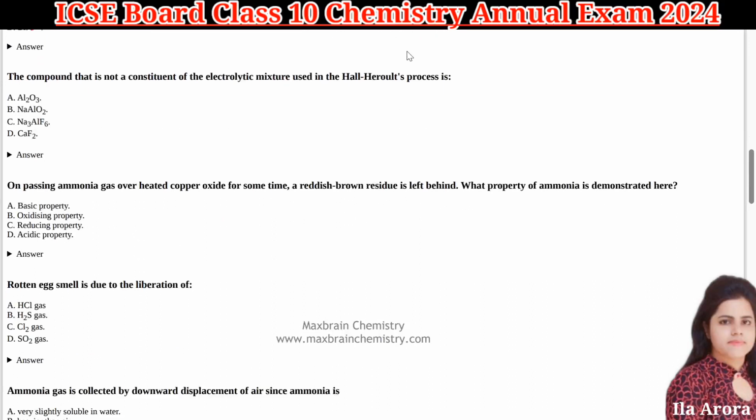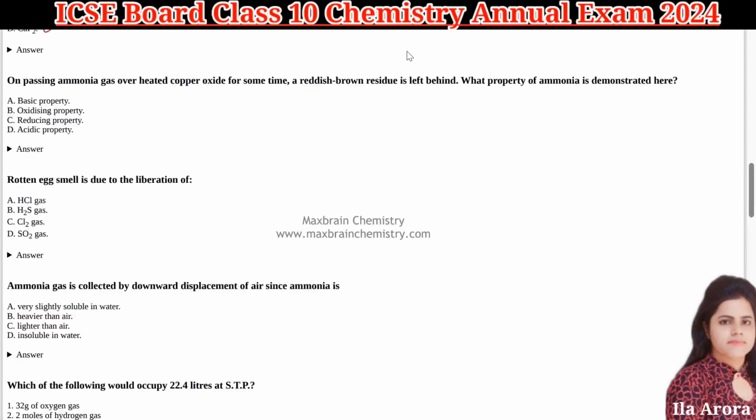Next is the compound that is not a constituent of electrolytic mixture used in the Hall-Héroult process. So in the Hall-Héroult process, we are taking alumina, cryolite and fluorspar. NaAlO2 we are not taking. So answer will be B. Then next is on passing ammonia gas over heated copper oxide for some time, a reddish brown residue is left behind. What property of ammonia is demonstrated here? So here the answer will be reducing property.